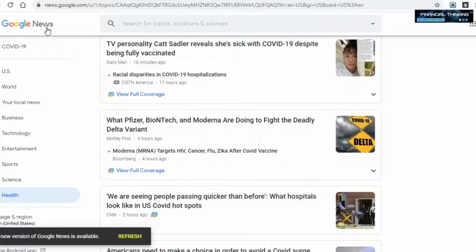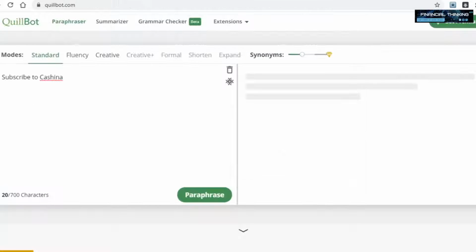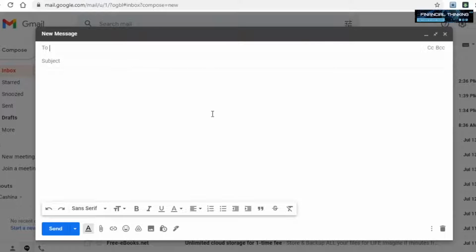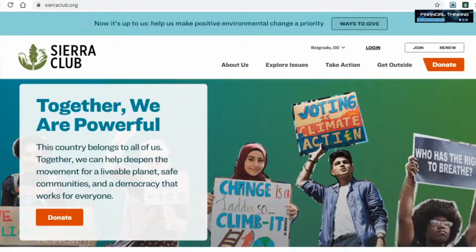Find a few articles on Google News, rewrite them with Quillbot, check for mistakes and make sure the article is as good as you can make it, then copy it and send it via email to one or all of these three platforms to earn hundreds, if not thousands of dollars just like that.